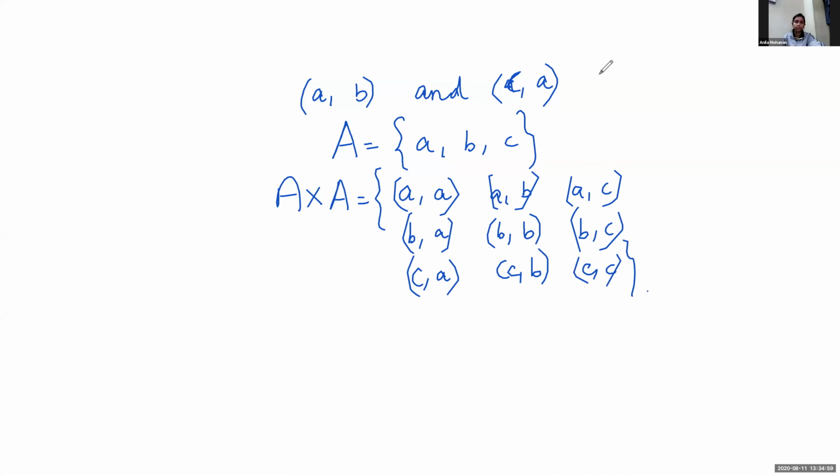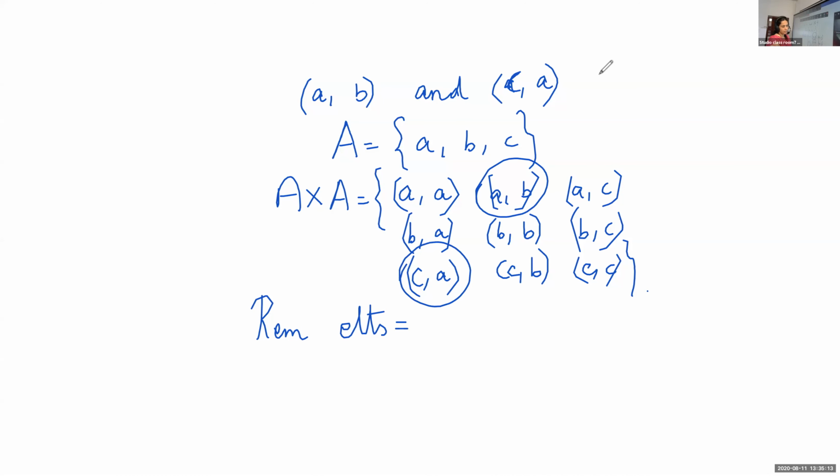Okay. So now, which are the elements left out? The remaining elements you can write. Remove these two elements and write the remaining elements. So A, B and C, A you can leave and write the remaining elements. Which are the remaining elements?